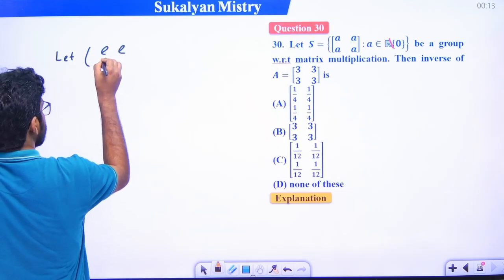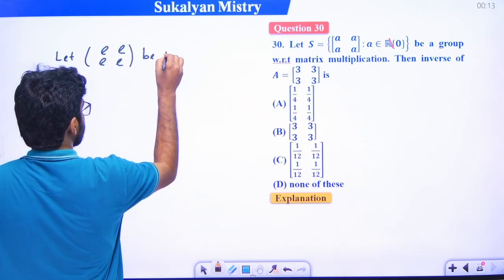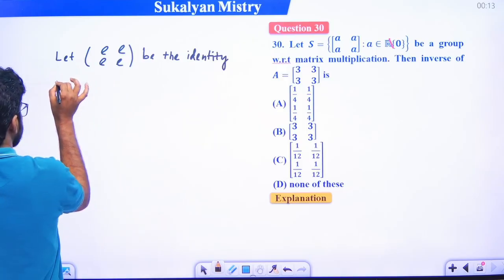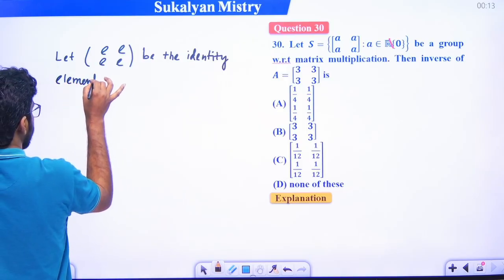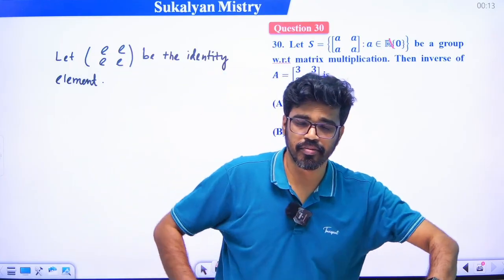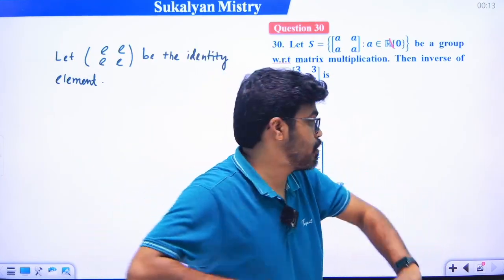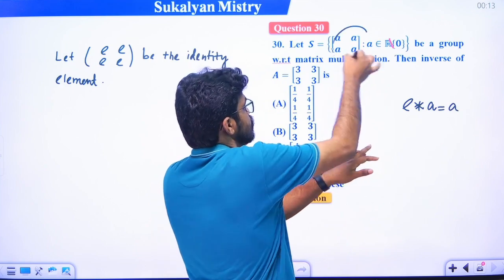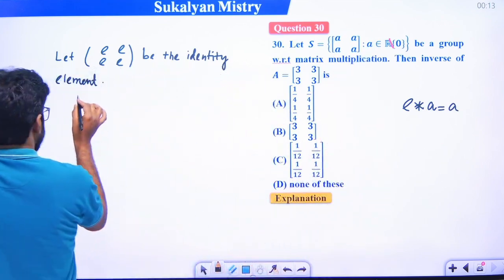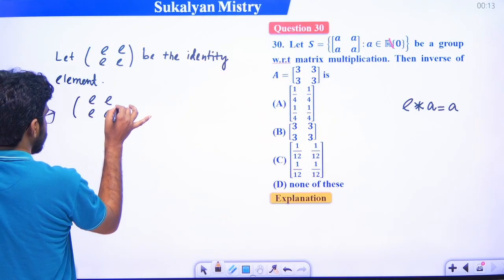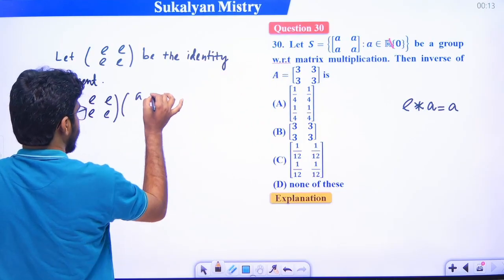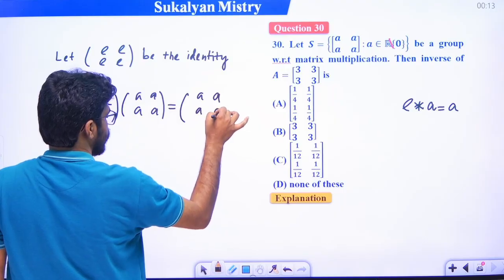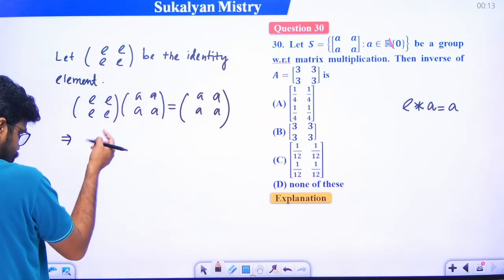So let us consider E E E E, so this be the identity element. Now just recall the definition of identity element. An element is said to be an identity element if E star A is equal to A. This is the matrix A, so E star A, that is identity E, E star A, where A is the matrix A A A A. E star A is equal to A. From this you can calculate the value of e.